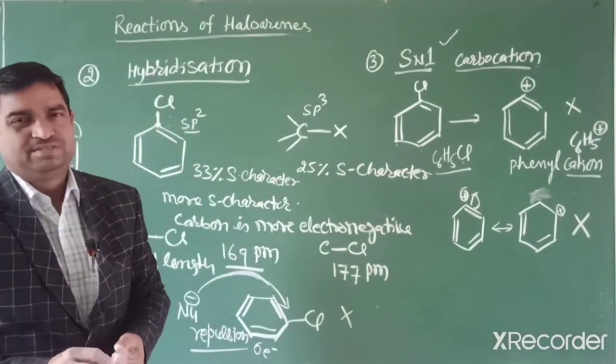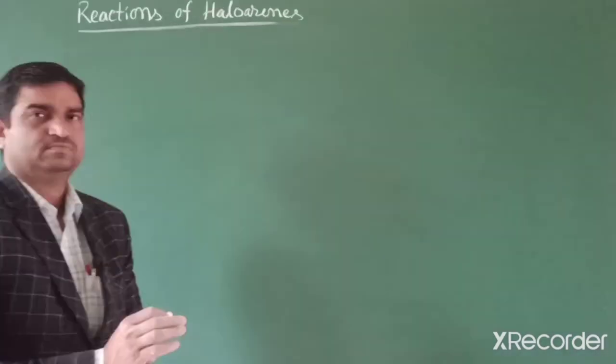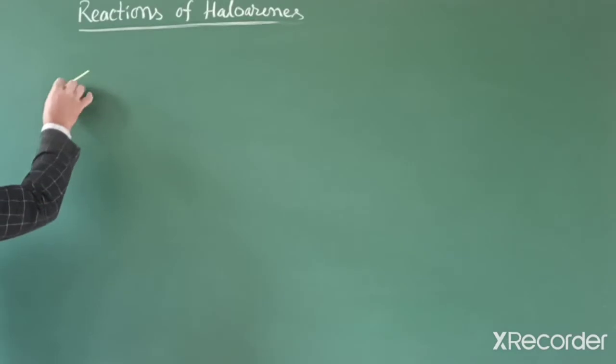Now we write the example. Now students, we write a reaction of chlorobenzene.